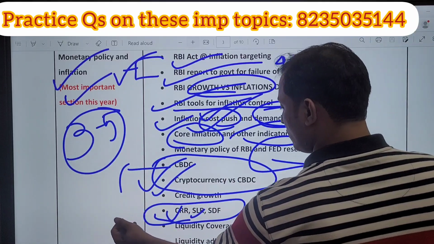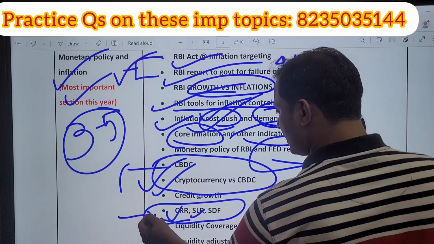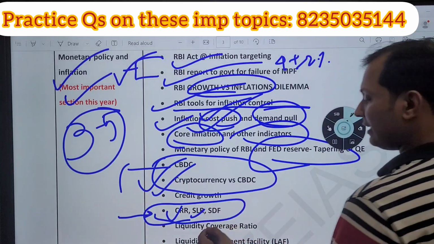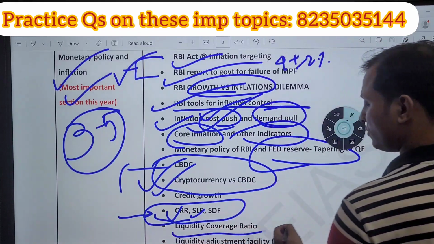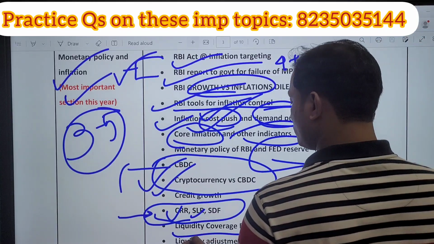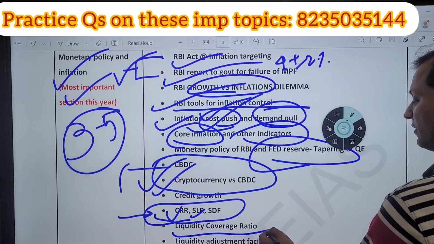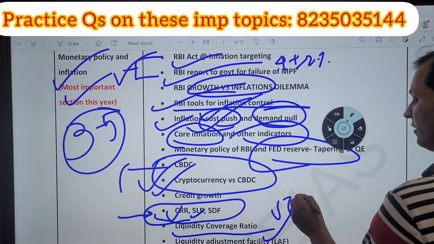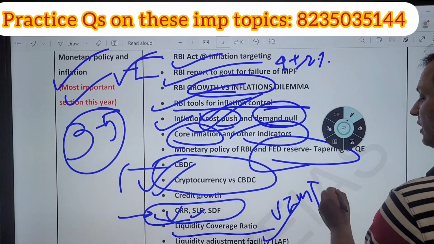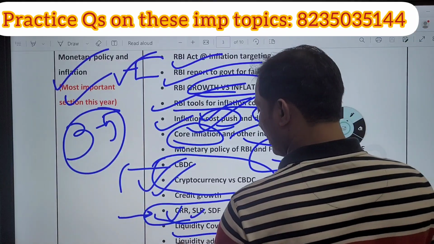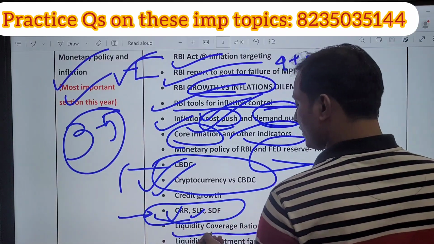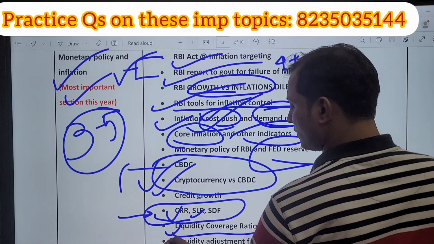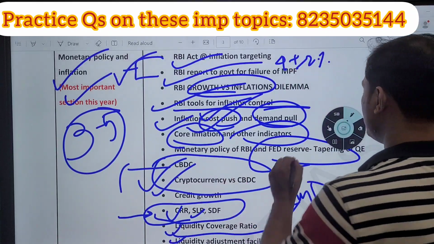So this is a repeated theme in the UPSC. Then guys, liquidity coverage ratio, very important. Liquidity coverage ratio and liquidity adjustment facility, LAF corridor, very important. Generally people do not prepare this LAF corridor and liquidity coverage ratio. These two are very important. You need to prepare that.